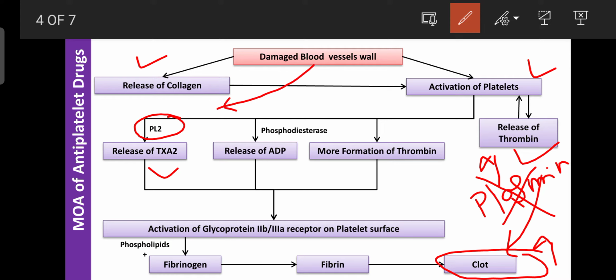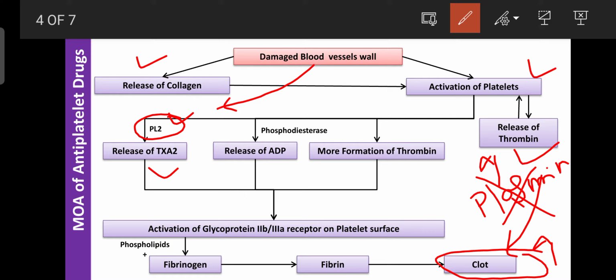Due to activation of platelets, this enzyme is activated. Then under the influence of the COX enzyme, that arachidonic acid is converted into thromboxane A2.